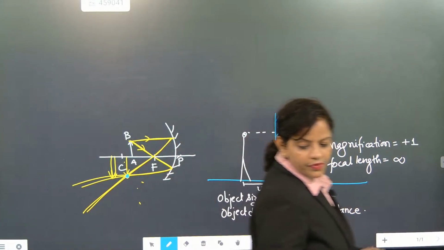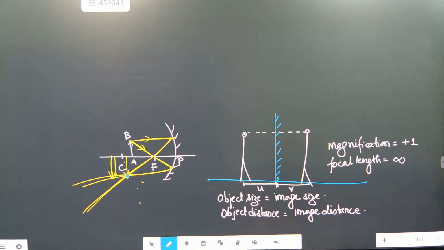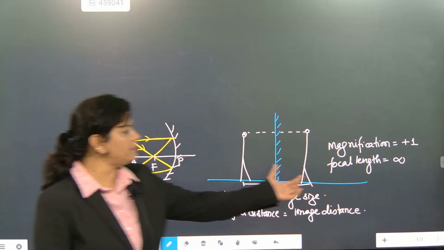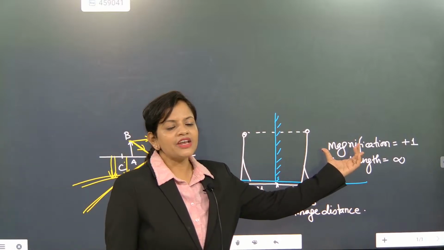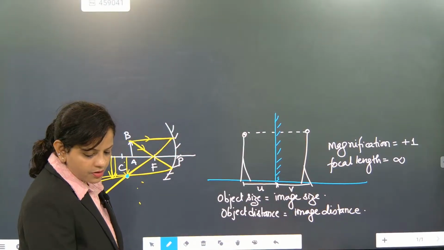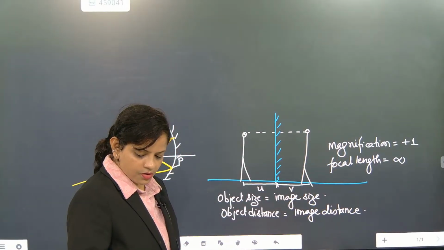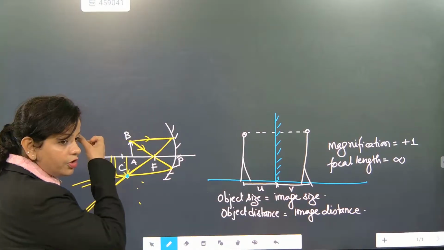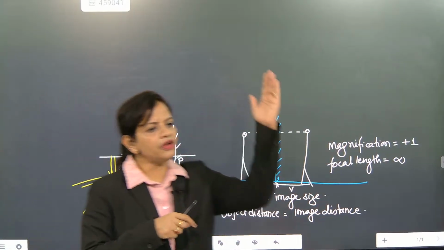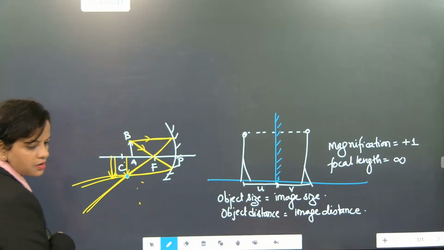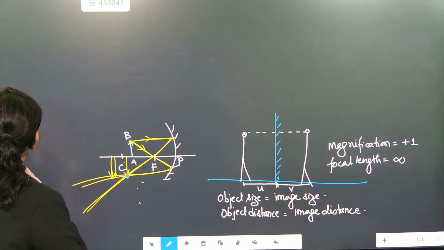So now look, this is exactly one of the most important parts. Got it? So we understood about plane mirror. Next, what is the focal length of plane mirror? Magnification. If I want to see, if the mirror is tilted by theta, what will be the rotation? Half of theta, or double of theta?